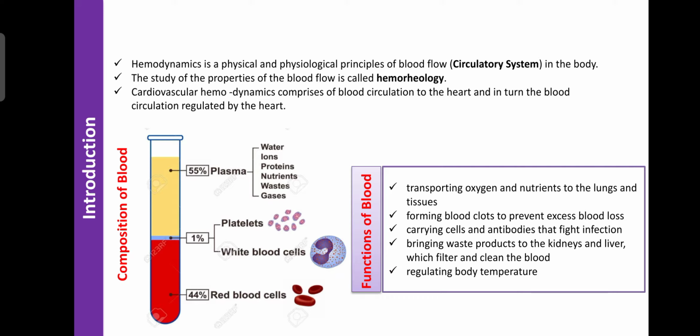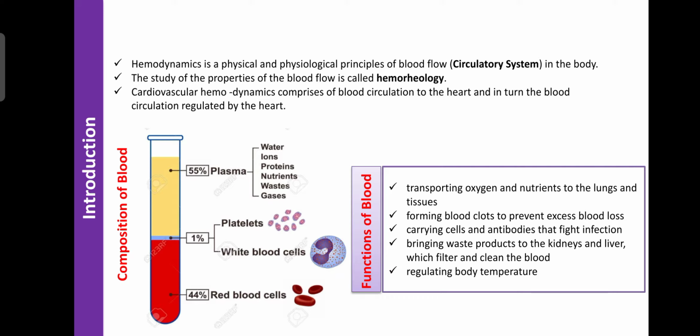So next is the introduction to the cardiovascular system or heart. The cardiovascular system mainly consists of the blood vessels as well as the heart. So these organs come under the cardiovascular system. Here cardio means heart and vascular means the blood vessels. Then, regarding autorhythmicity, the heart has the capability to produce its own action potential. That property of the cardiac muscle or heart is known as autorhythmicity.